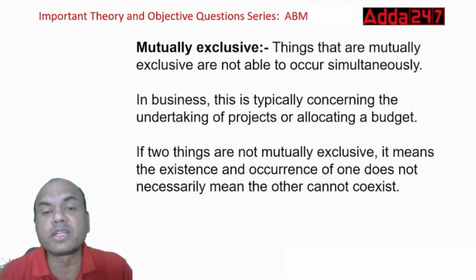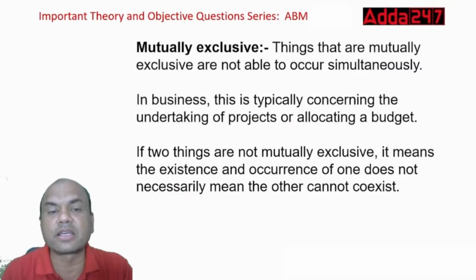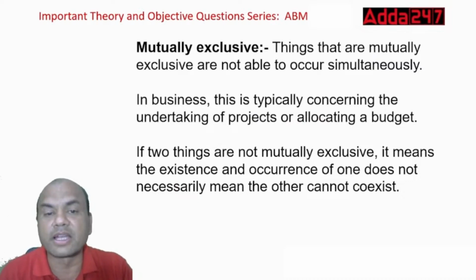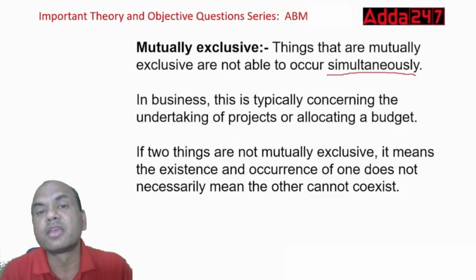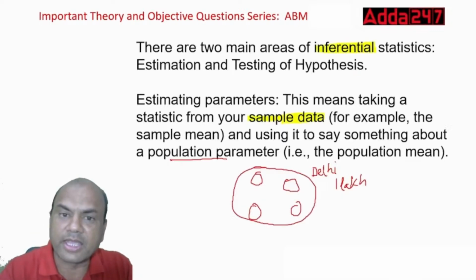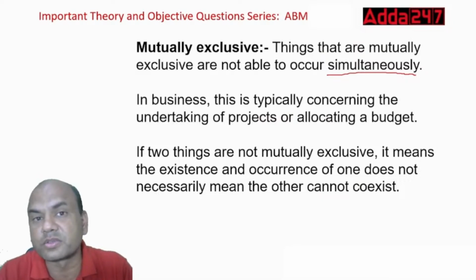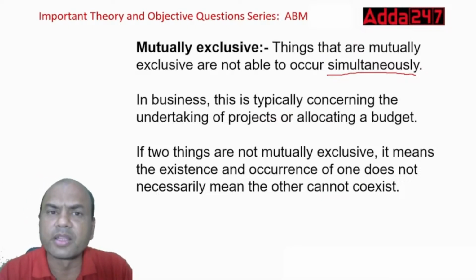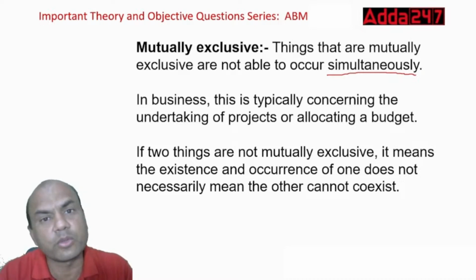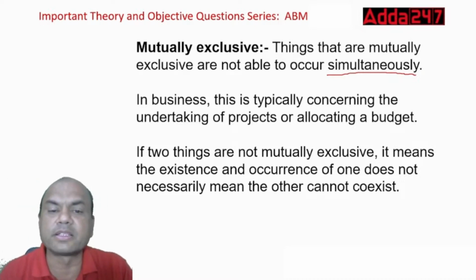Now, what are mutually exclusive events? Mutually exclusive means they are not able to occur simultaneously. So simultaneously they won't occur at all. Can it occur simultaneously that you pass and you fail in any exam? No. These are exclusive events. Either you pass or you fail. In business, this is typically concerning the undertaking of projects or allocating the budget.